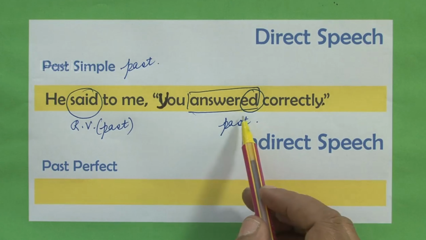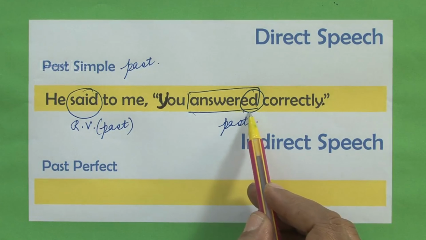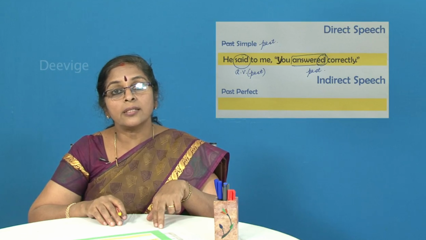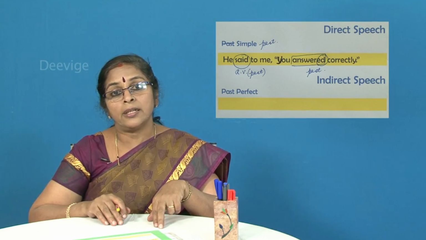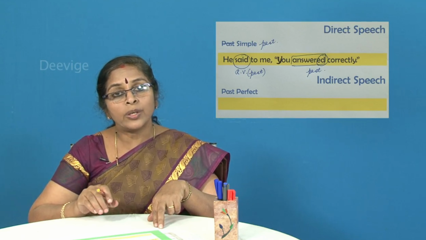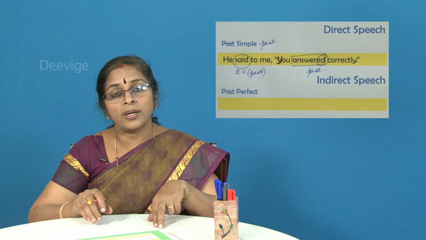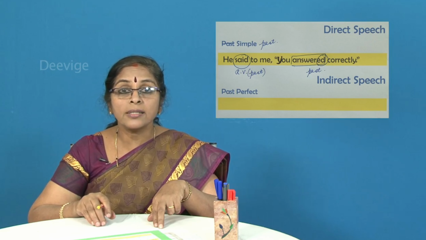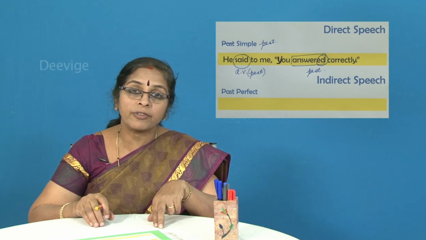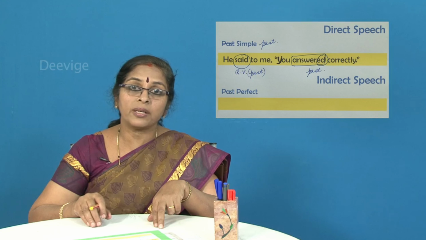So, here you have the verb answered. Answered ends with the letters ed, indicating that it is already in the past tense. The sentence given to us is already in the past tense. So if the sentence given to us is in the past tense, then it changes to past perfect. Which is the only word that indicates past perfect? Obviously, it is the word had.